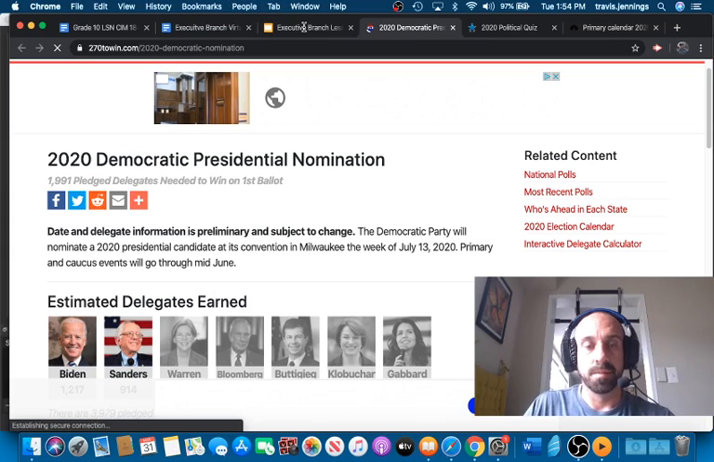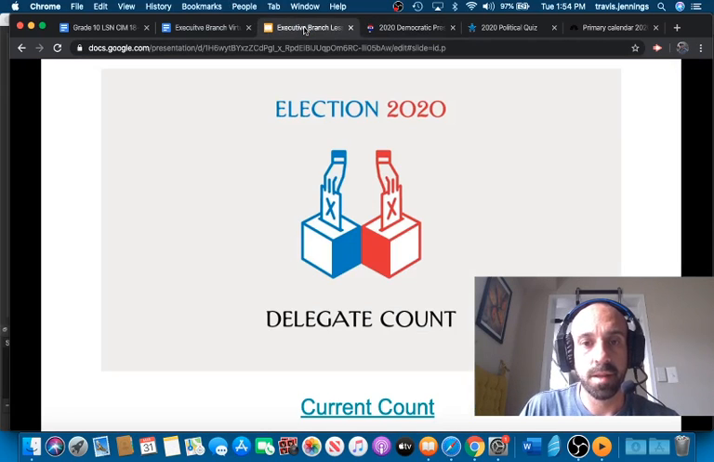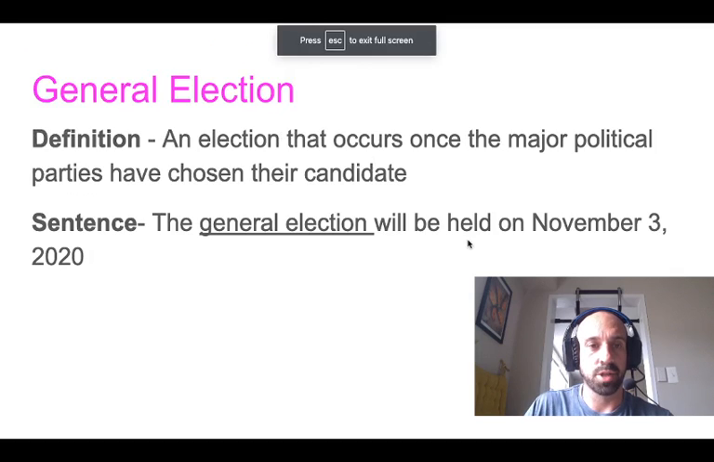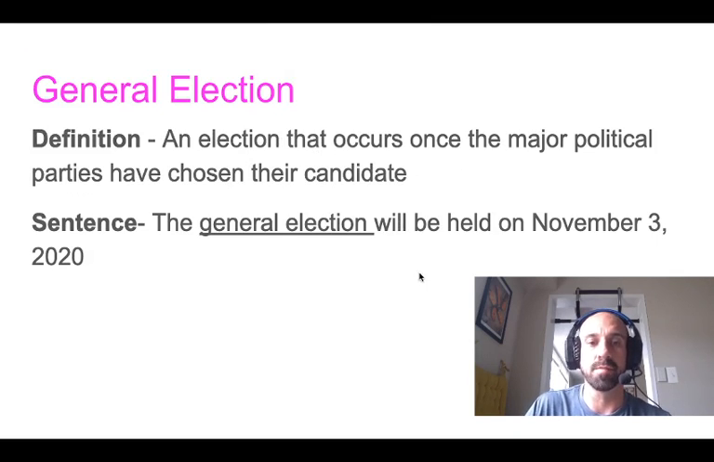All right, moving along here. So after the primary election is the general election. It's an election that occurs once the major political parties have chosen their candidate. The general election will be held on November 3rd, 2020.